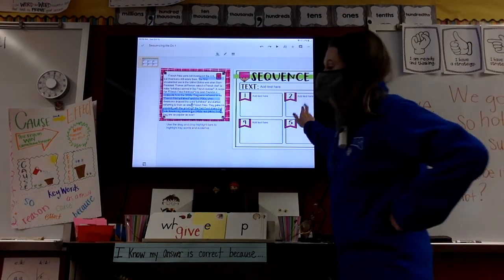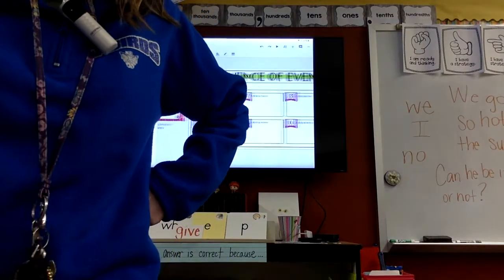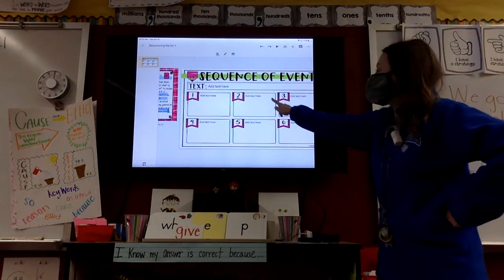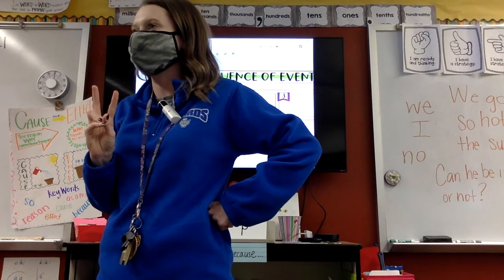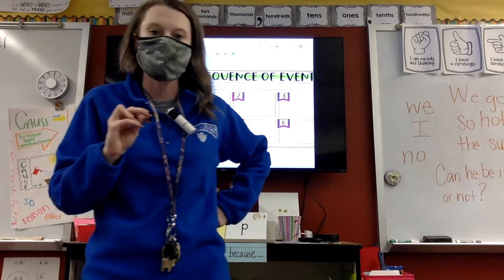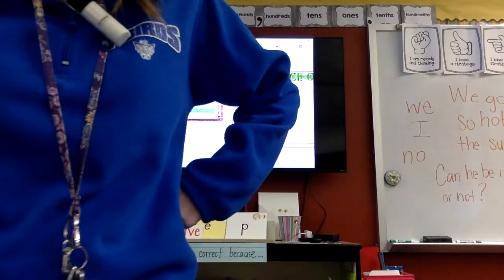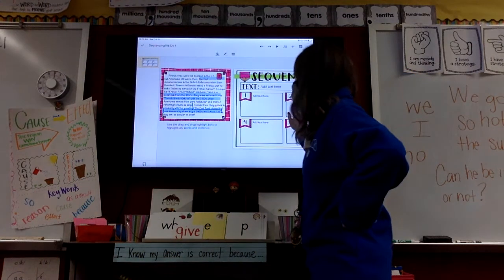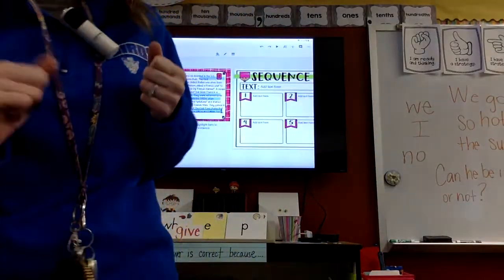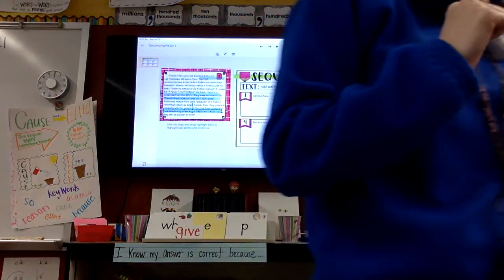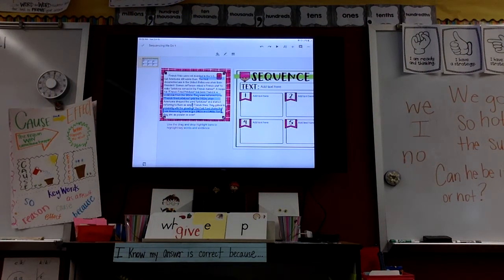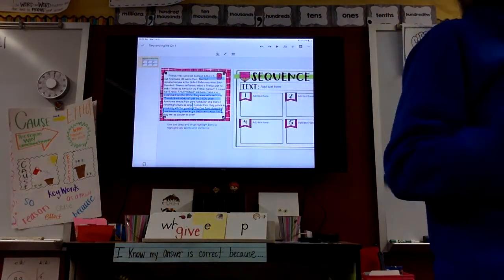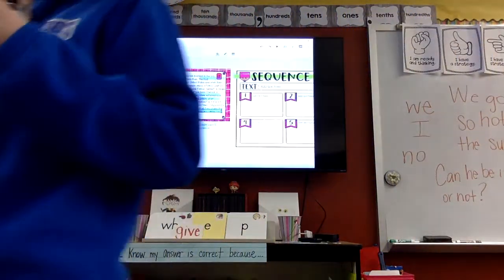So now let's go look at box number 2. In this box, I'm going to type in the second step that French fries took to being popular in the United States. Let's just talk it out. What is the second thing that happened in our passage that shows that French fries were becoming popular in the United States? Go look at your keywords that you highlighted. What is the second thing the author told us that happened to make French fries popular in the United States?